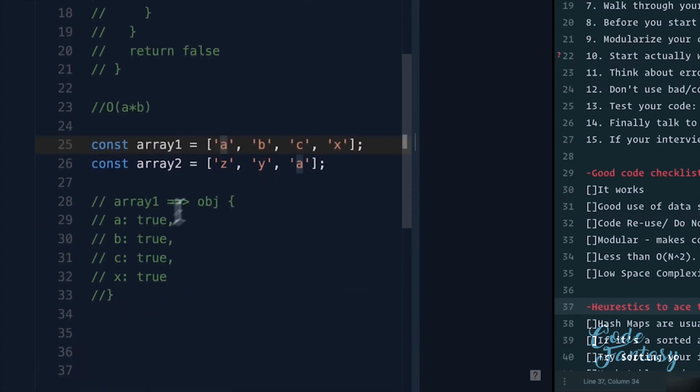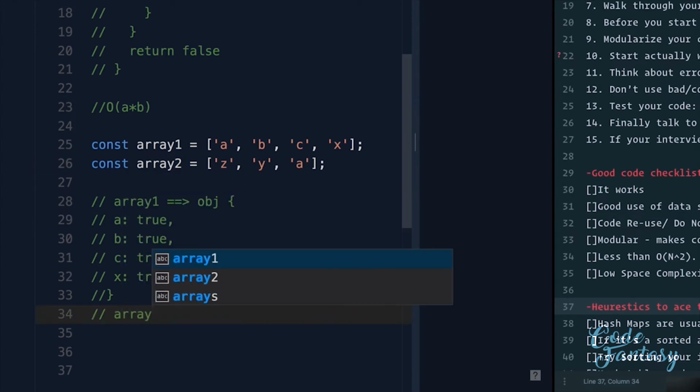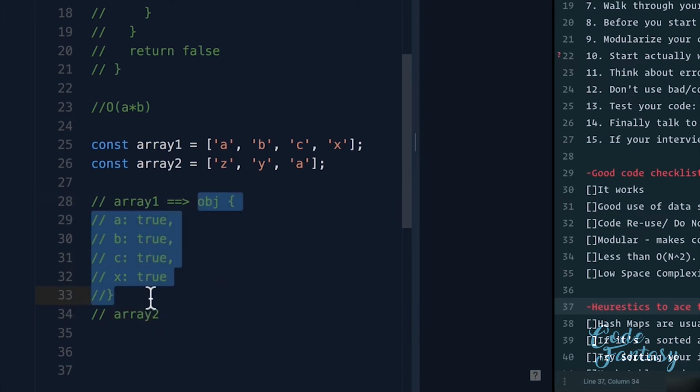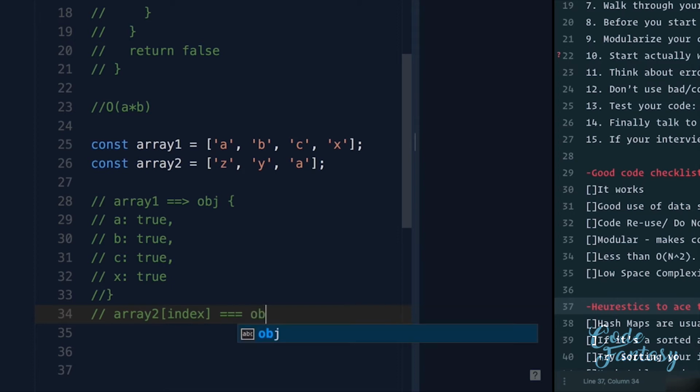Now, if we create an object like this, we can use this object with our array 2 to say, can we check each item in array 2 against this object and see if a property exists? Ideally, we can do something like array 2 index and see if this equals any of the object dot properties. Okay, let's walk through this one more time.